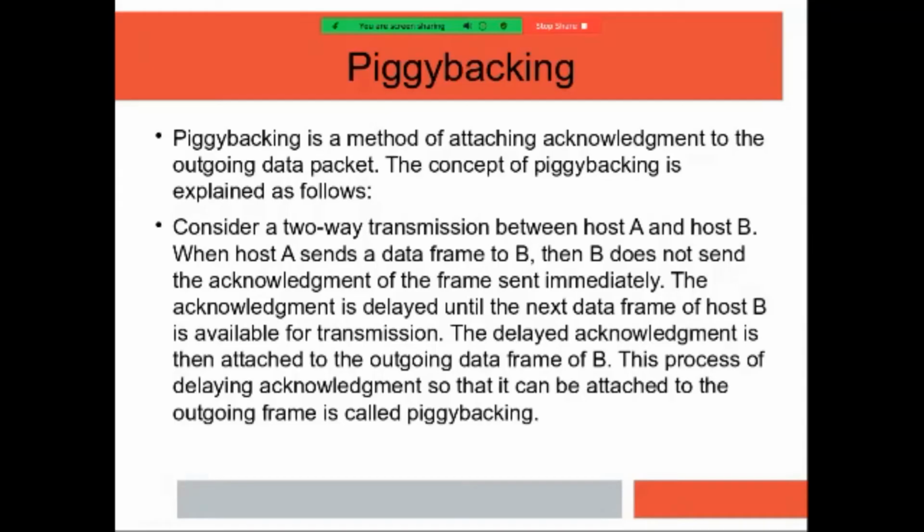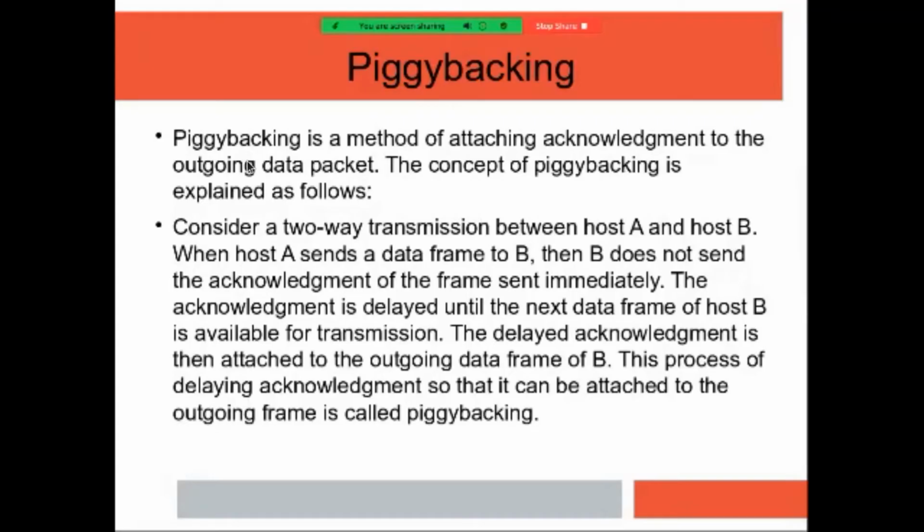So if A sends a data frame to B, B does not send the acknowledgement of the frame immediately. The acknowledgement is delayed. If B wants to send the acknowledgement, it will not send it directly.